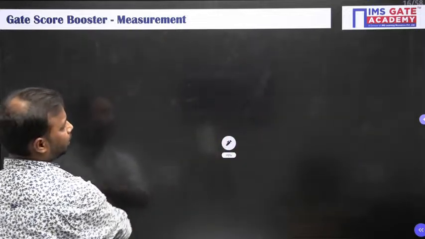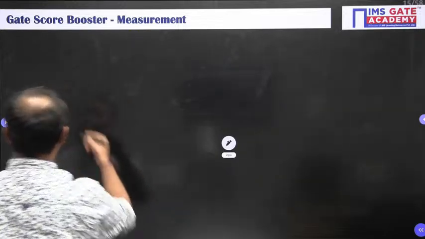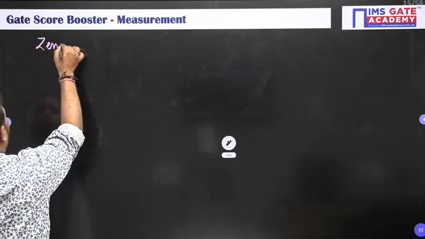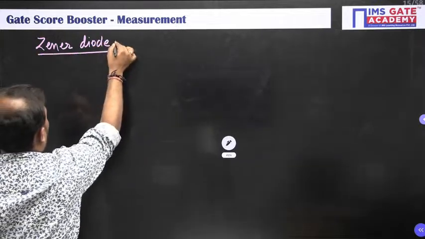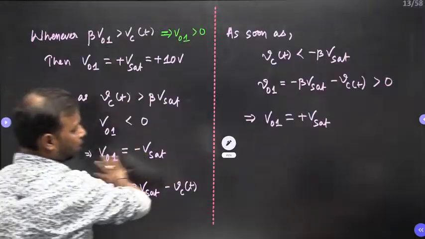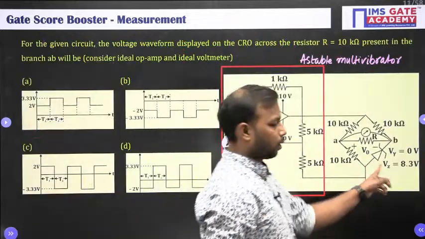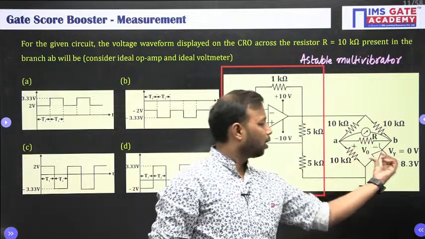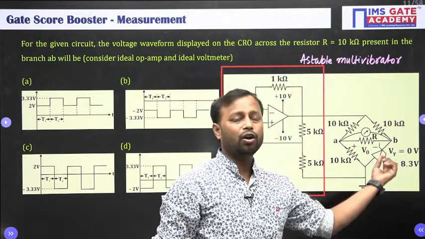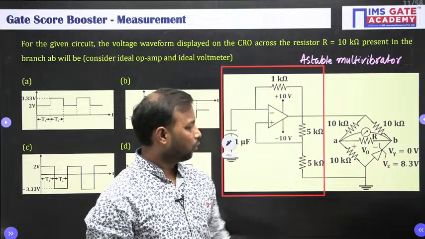Next, let us discuss the Zener diode, the second portion of the problem. I am talking about this one, because your output depends on the region of operation of this Zener diode. So what is a Zener diode?